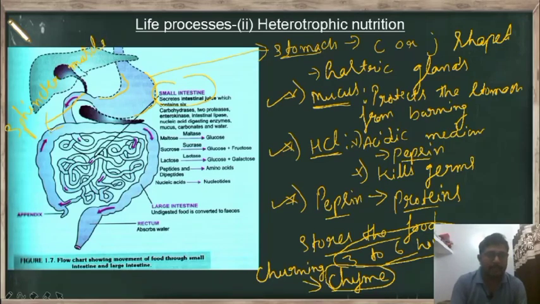So this sphincter muscle helps in the movement of the food bit by bit from stomach to small intestine. But here, when the food enters into the small intestine, the food is in which condition? The food is in acidic condition, right?